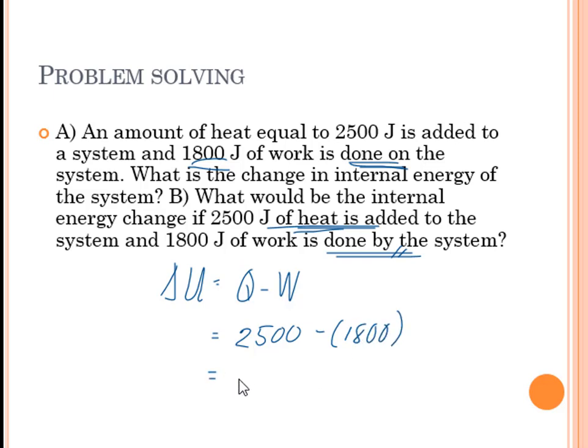So that will give us 700 joules. So the change in the internal energy of the system is equivalent to 700 joules. Okay. Next.